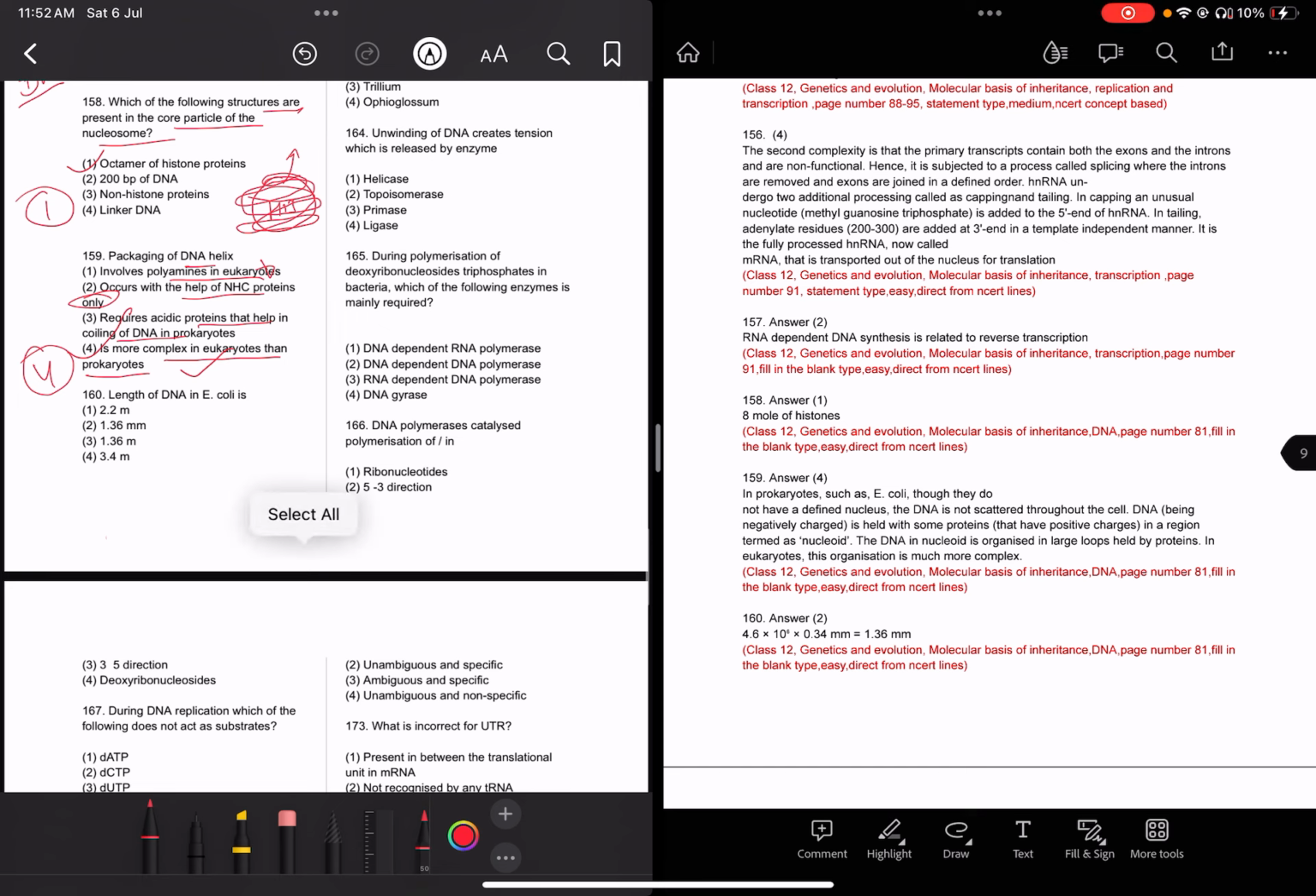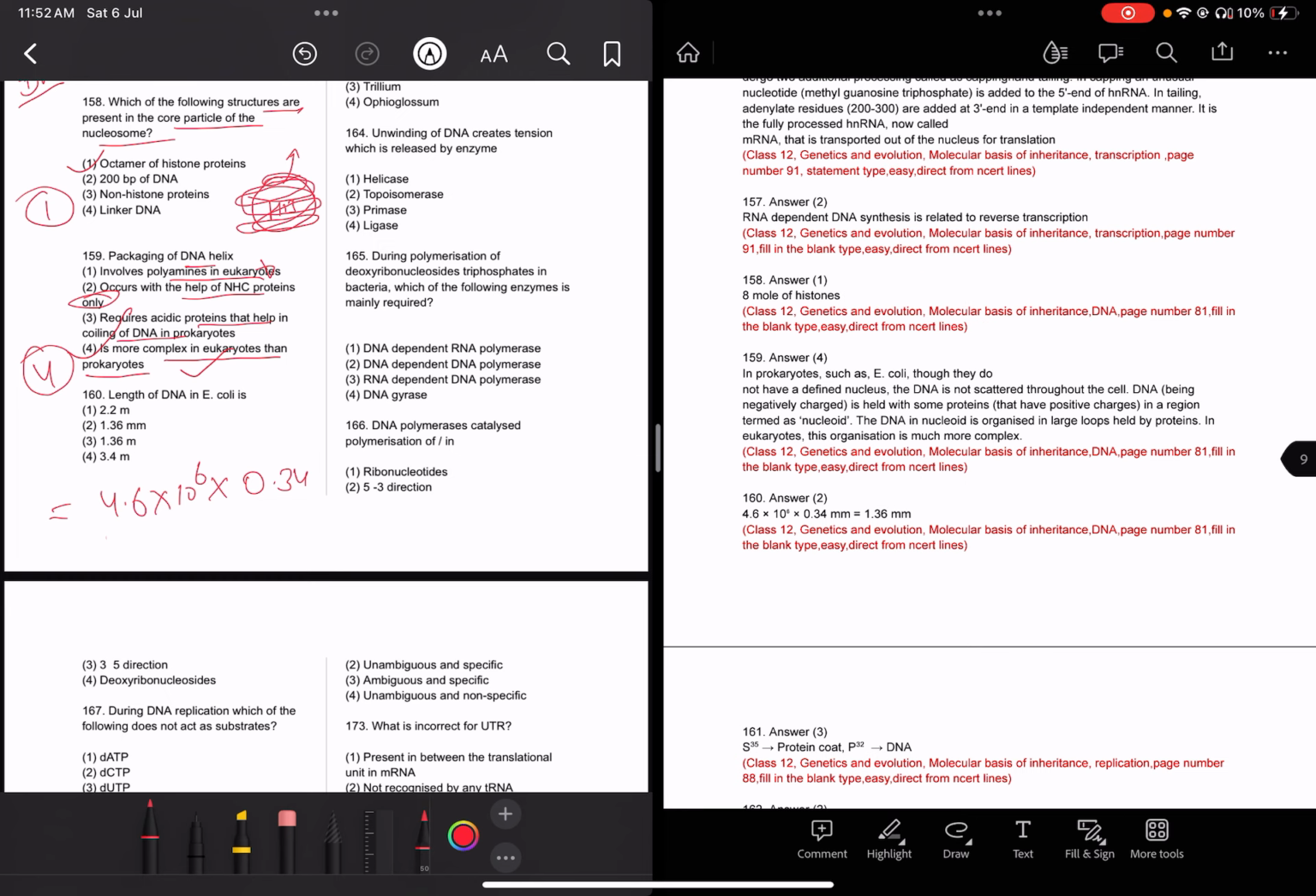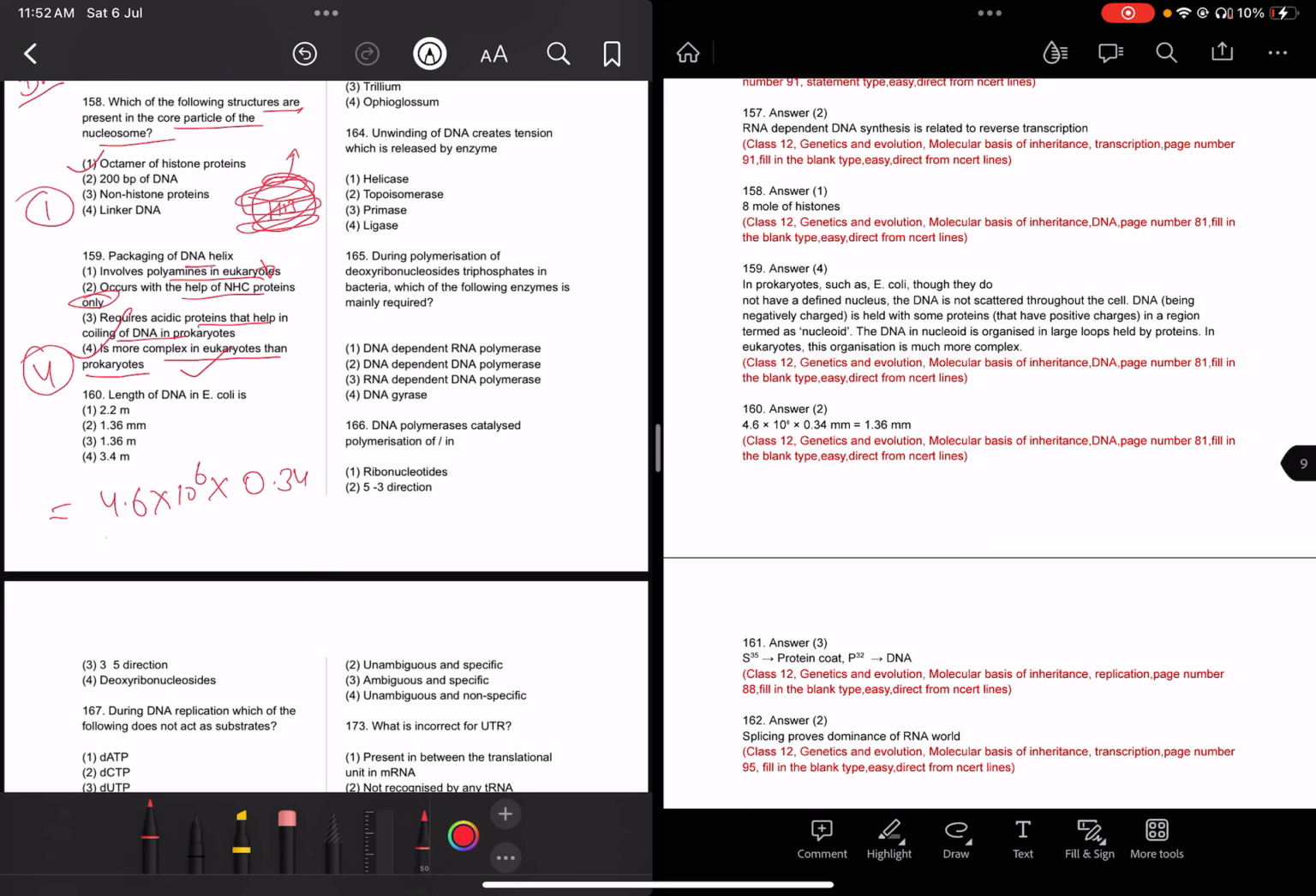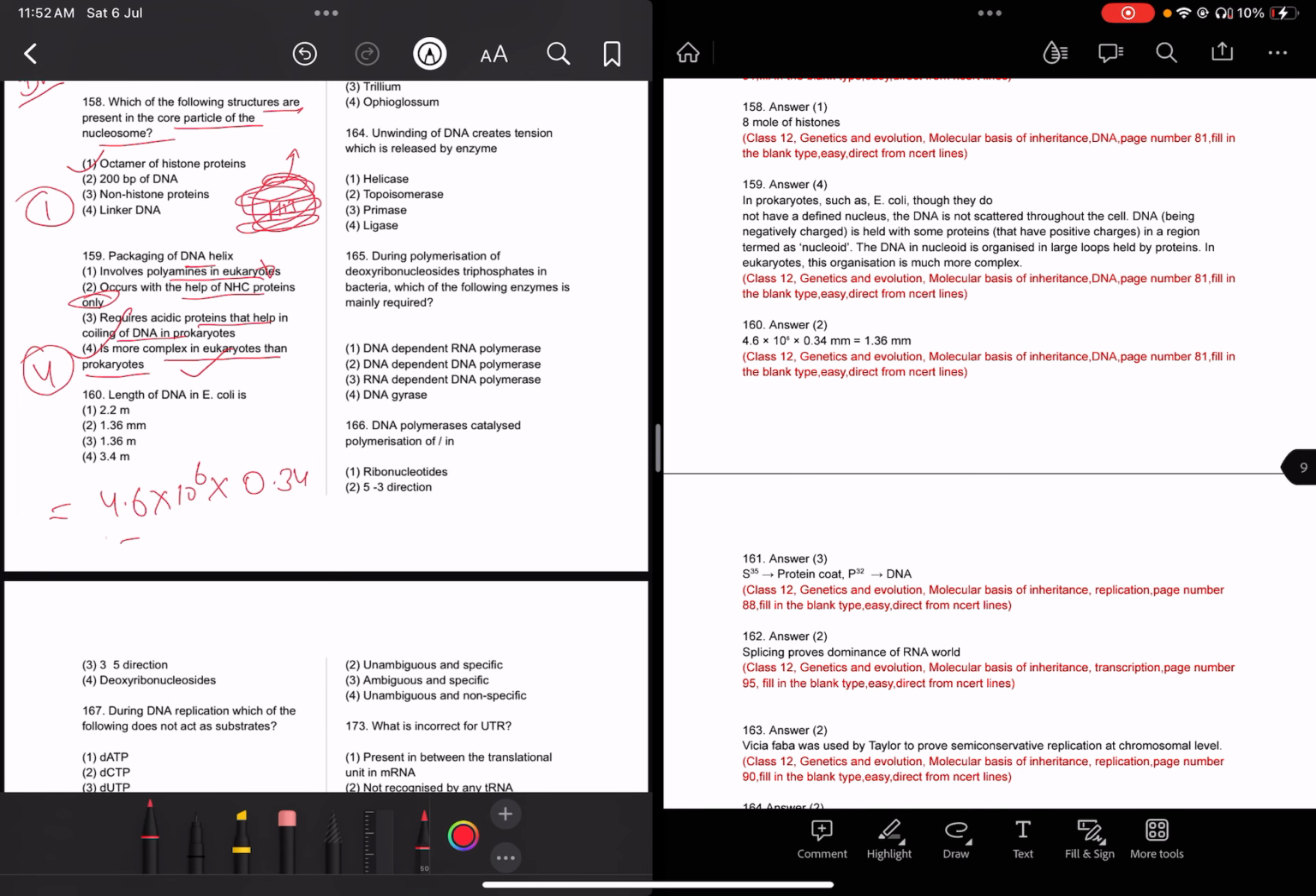Now the length of DNA in E. coli. The number of base pairs is 4.6 into 10 raised to 6, and the distance between the internucleotides. Whenever we solve this, you can directly multiply and find the answer, 1.66 mm.